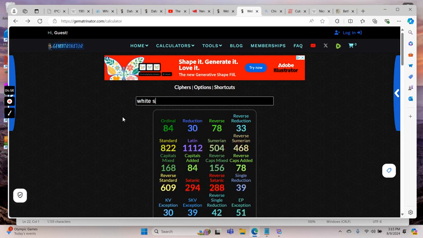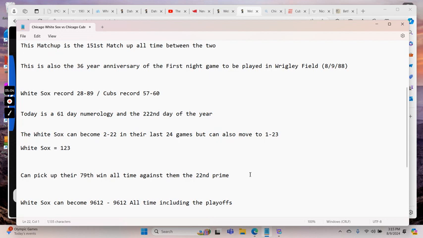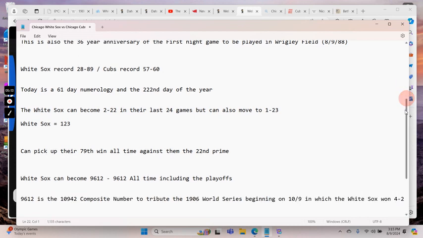Oh, shoot, I can't. White Sox, 1, 2, 3. Okay, so they can be 1 and 23 in their last 24 games. So that's a red flag there. So we want to be mindful of that because they really doubled down on this game. And we're going to continue to look and see if we can find some more clues here.